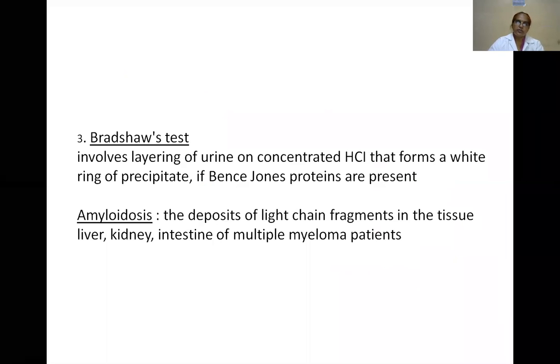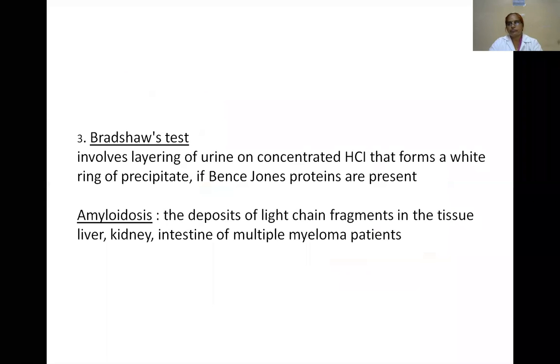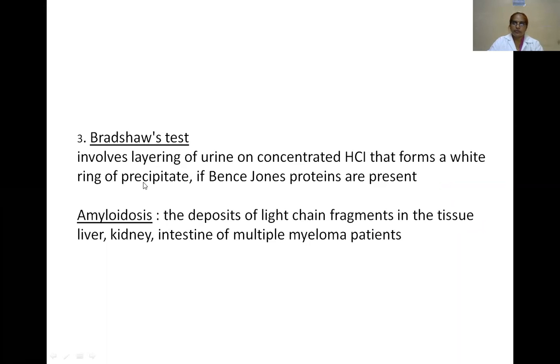Another test is the Bradshaw test for the identification of the Bence Jones proteins present in the urine. In this, add concentrated HCl to the urine on the sides of the walls of the test tube. Observe the white ring precipitate. If the Bence Jones proteins are present in the urine, you can observe the white ring precipitate when you add the concentrated HCl.